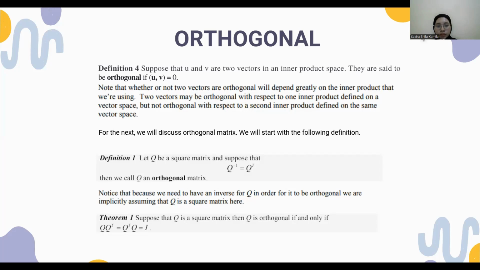Notice that because we need to have an inverse for Q in order for it to be orthogonal, we are implicitly assuming that Q is a square matrix here. In theorem 1, suppose that Q is a square matrix. Then Q is orthogonal if and only if Q multiplied by Q transpose equals Q transpose multiplied by Q equals E.